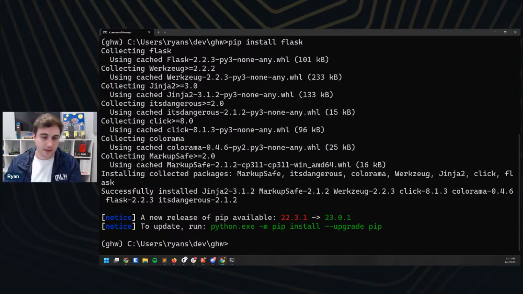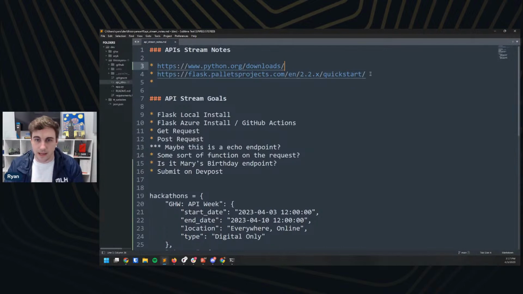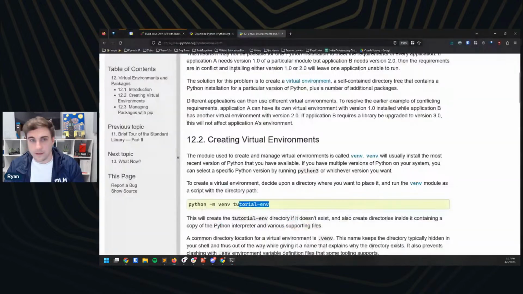Great. Cool. So the next thing I'm going to do here is, I know I'm going to use Flask for this tutorial. So I'm going to go ahead and grab the documentation for Flask, and this is just their quick start. And we're going to take a little browse of that.